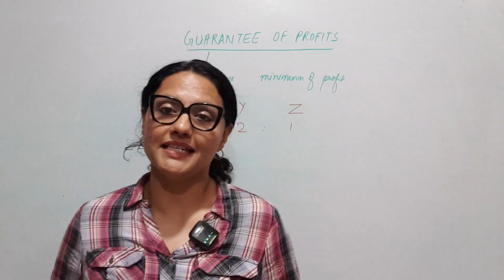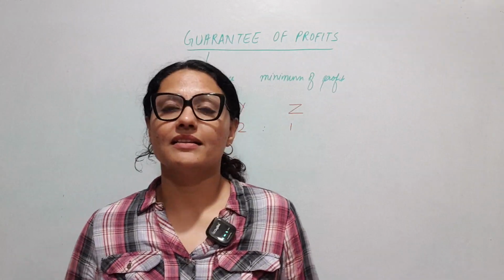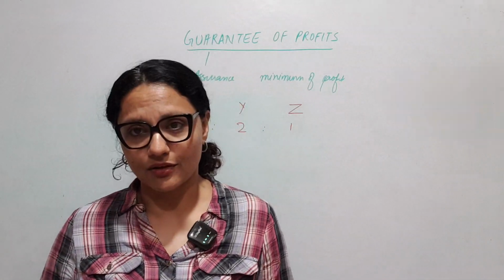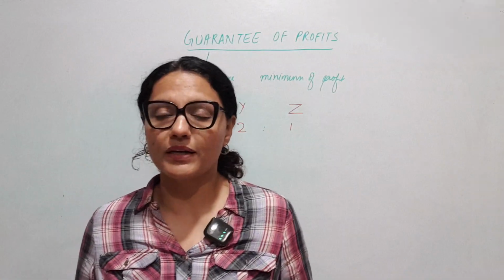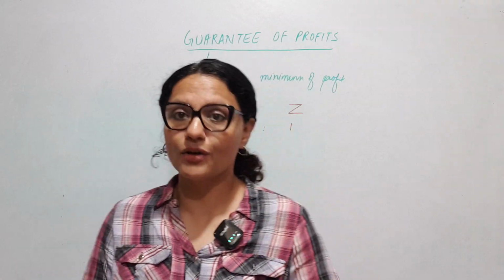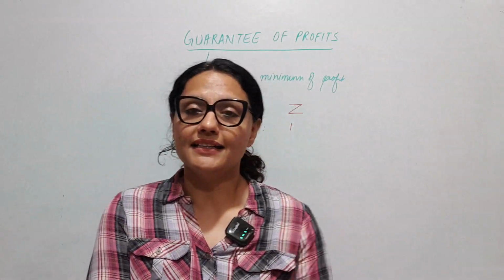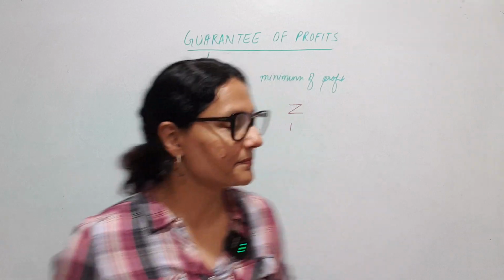Whenever a partnership deed includes a guarantee clause, it becomes a guaranteed partnership. If somebody asks you the meaning of a guaranteed partnership, it means the partnership includes a guarantee clause which states either one partner is guaranteed by another partner or more than one partner, or the firm is guaranteed by the partner. We will see all these different cases. So this assurance part is included in distribution of profits. That's a guaranteed partnership.